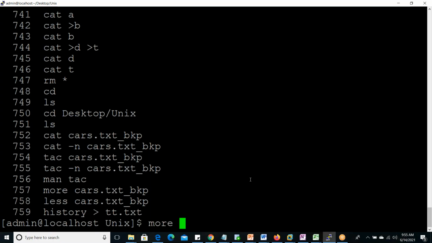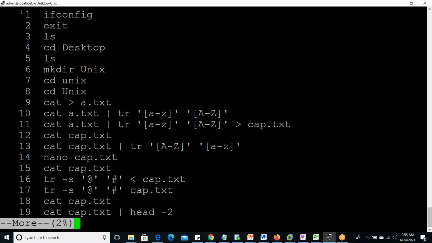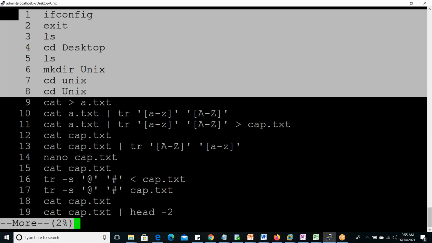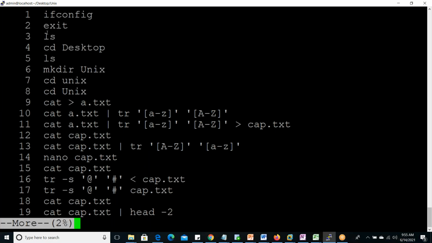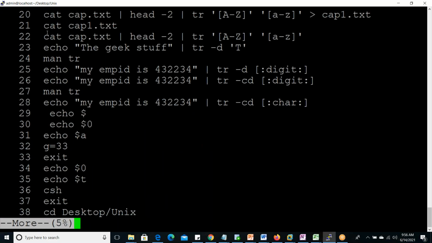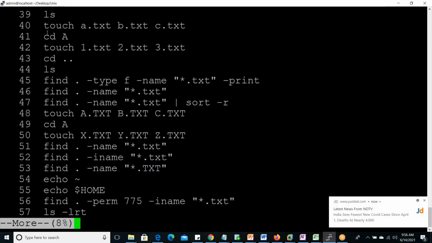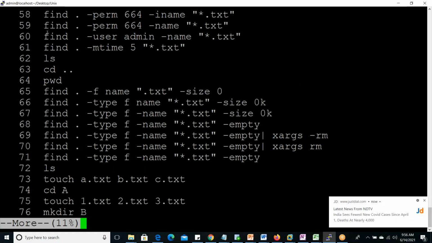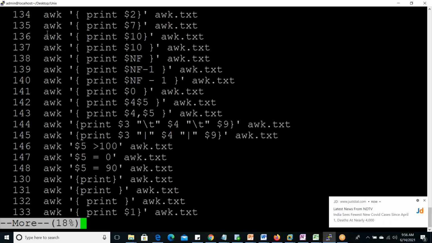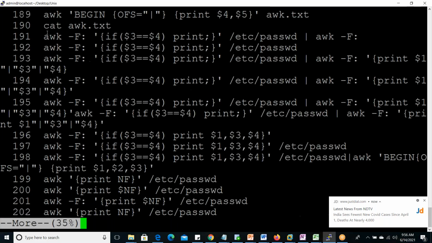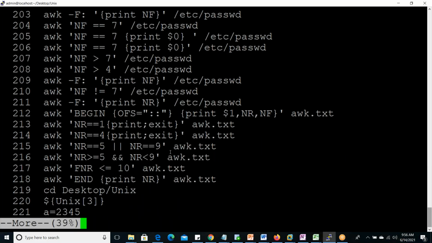Now using more we can try to see more tt.txt. You can see line number 1 onwards it is coming. In cat, it started from line number 560 or something, so many things are missed. Now line number 1, 2, 3, 4 it is coming. How to go next? Click on your space bar. 20 lines to 38, 8%, 39 to 57, again 11%. Next. We can go up to the last.